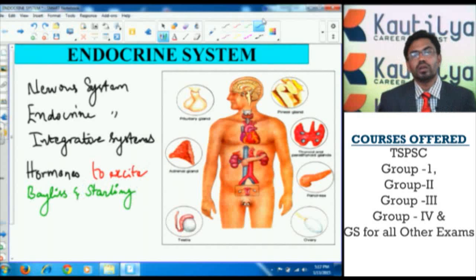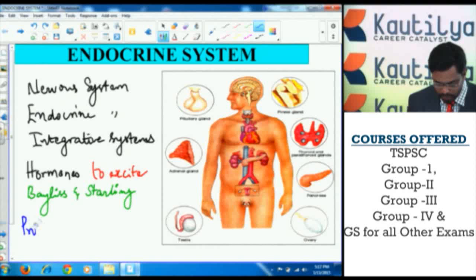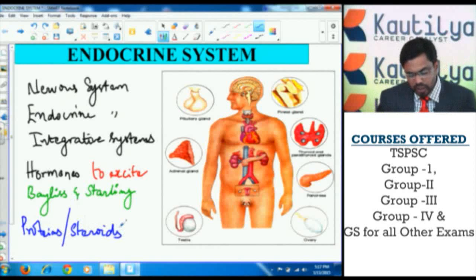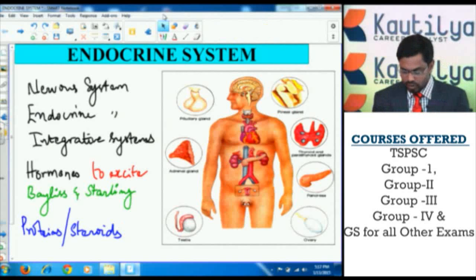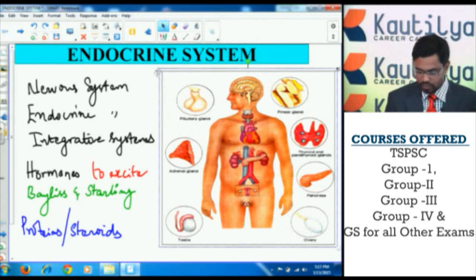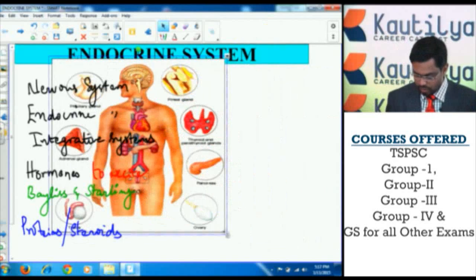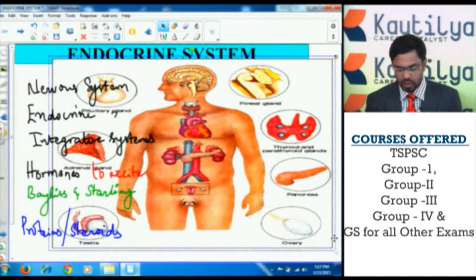These hormones may be chemically proteins or they may be steroids. The special type of tissues or glands present in the body are called ductless glands because they don't have any vessels or tubes for the transportation of their secretions. That's why they are called ductless glands. So there are various endocrine glands in the body, located at various regions.